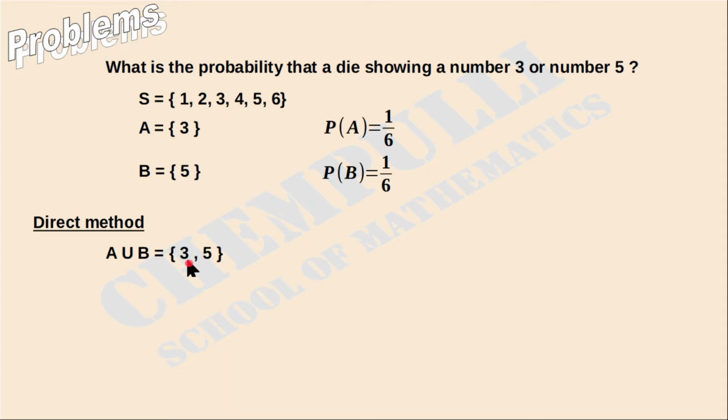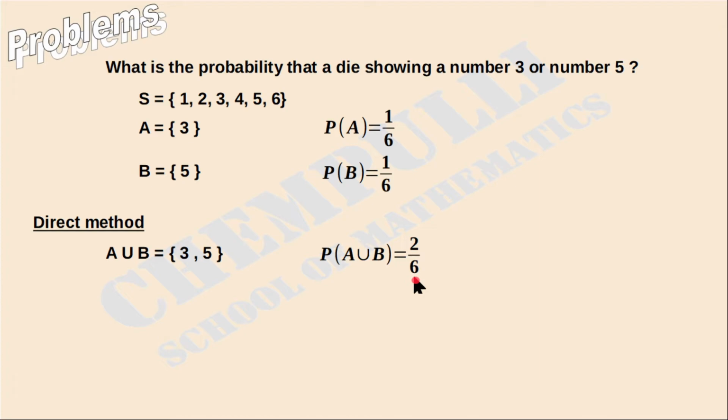Then what is P of A union B? Probability of A union B is equal to number of outcomes favorable to A union B. How many outcomes are favorable to A union B? 2 outcomes are favorable to A union B, that is 2 over total how many outcomes are there? 6. That means you will get the answer P of A union B is equal to 2 over 6.